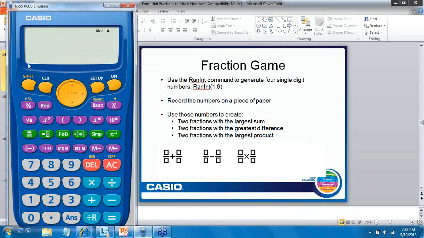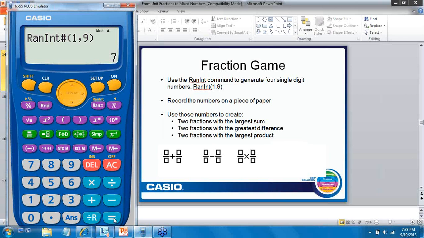The way I'm going to do that is I'll generate a random digit, just one number from 1 to 9, and I'll hit the equal button, and I have the number 6. Wherever you're at, write down the number 6 so you capture that. Then we'll look at the next digit, and that's a 3. The next digit is a 2. The next digit is a 7. So the digits are 6, 3, 2, and 7.